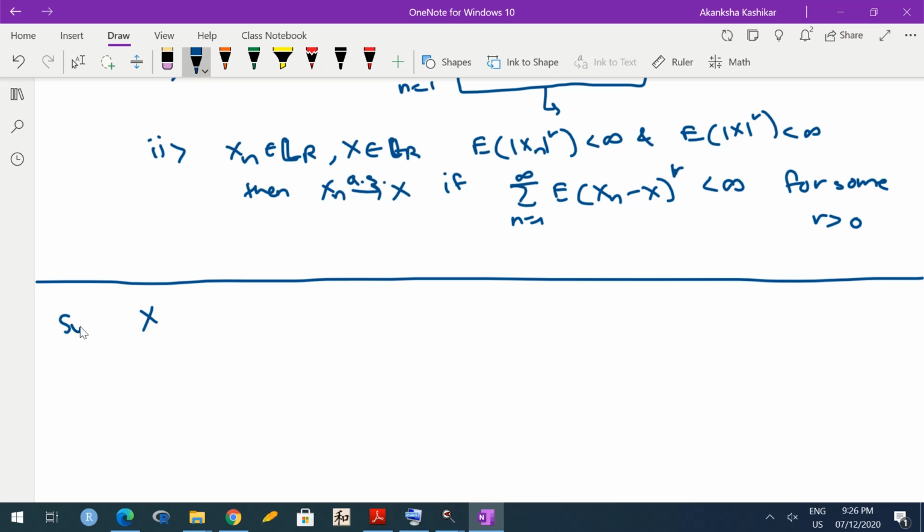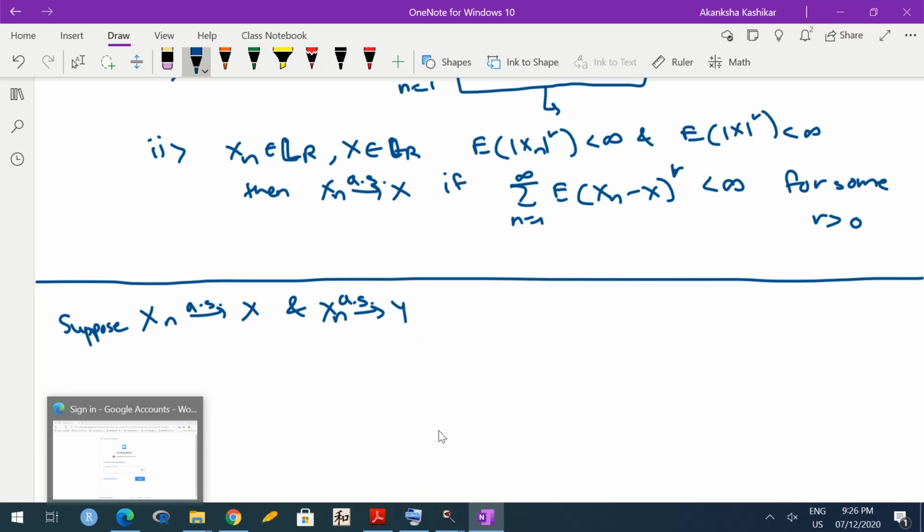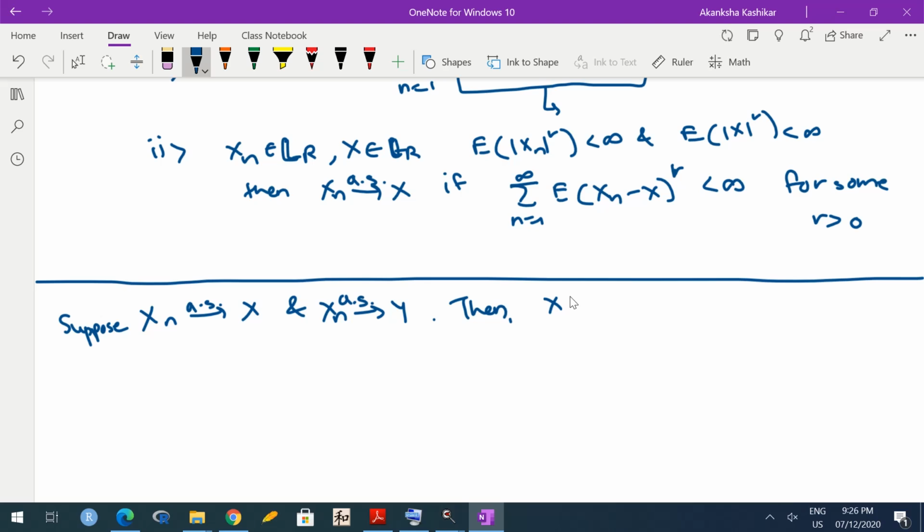So suppose Xn converges to X almost surely and Xn converges to Y almost surely. In usual real sequences, we know that in such a situation, X and Y are equal. So here we will say then X(omega) is equal to Y(omega) almost surely. So X and Y may differ on sets of probability 0, but other than that, they are equal everywhere.